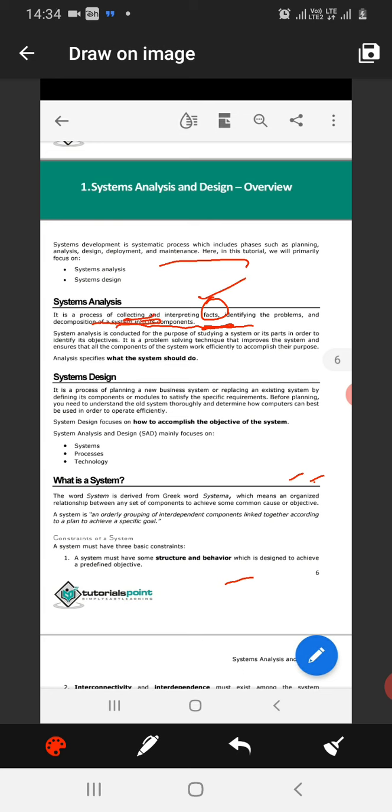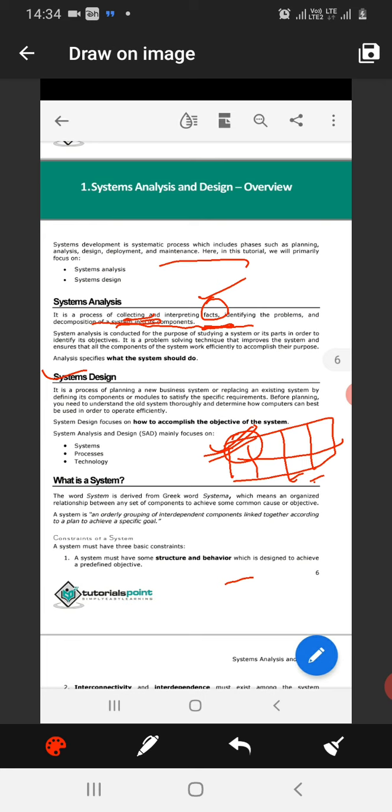Then, after fact collection, we decompose the system into components. Decomposition means to break a system into modules. We break the system into various parts to ease its designing, and to easily understand the modules of the system, through which we can generate its design phases.